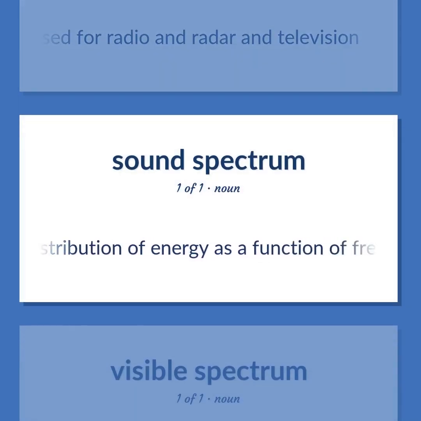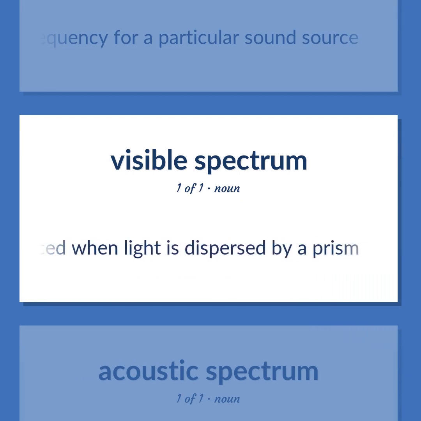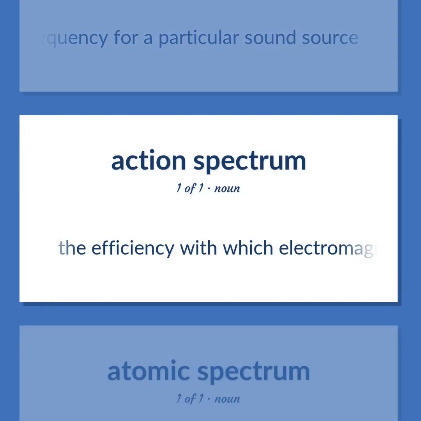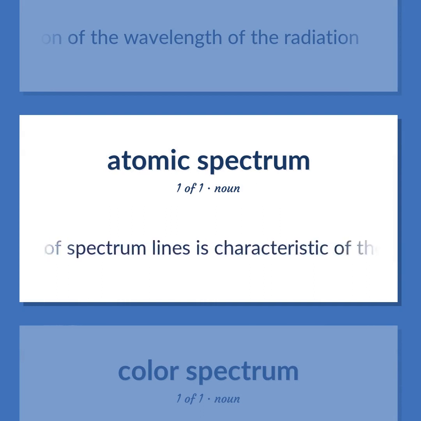The distribution of energy as a function of frequency for a particular sound source. The distribution of colors produced when light is dispersed by a prism. The efficiency with which electromagnetic radiation produces a photochemical reaction plotted as a function of the wavelength of the radiation. Physics. A spectrum of radiation caused by electron transitions within an atom. The series of spectrum lines is characteristic of the element.